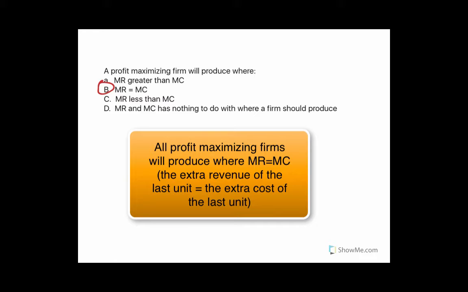And then in C, if marginal revenue is less than marginal cost, you're losing money on that last unit you made, and you're going to want to decrease production because you're losing money. You want to make sure you're not losing money, and so that's not profit maximizing. And D, marginal revenue and marginal cost have nothing to do with where a firm should produce. That's not right at all. So it's B.